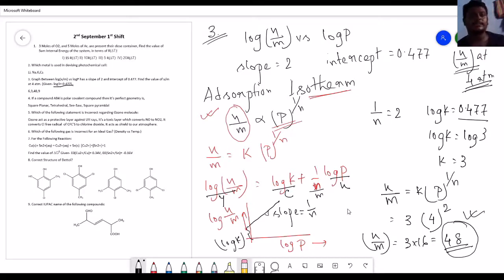I hope you understand the principle that I am using to solve this numerical problem. It is a simple adsorption isotherm, specifically the Freundlich isotherm, x by m proportional to p to the power 1 by n, and after taking the log function, we have this graph. By comparison, we have 1 by n equal to 2 and log k equal to 0.477, and having the values of k, p and 1 by n, we get x by m as 48.